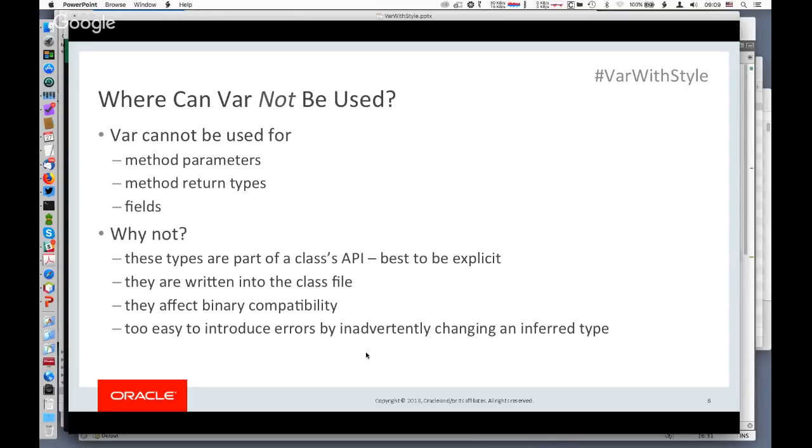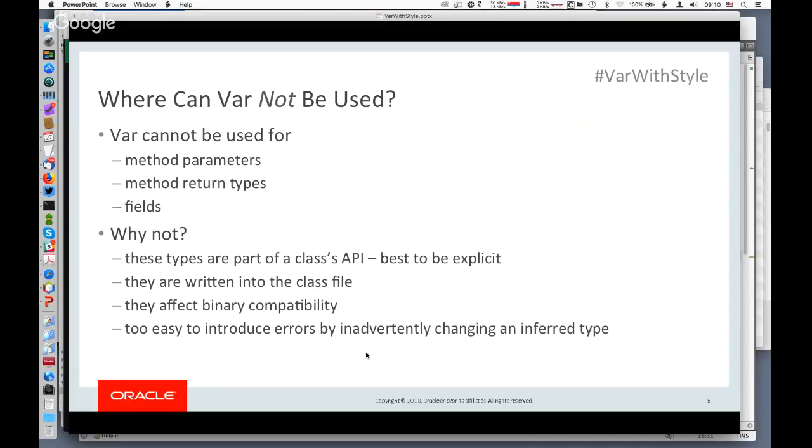And so the reason is that unlike local variables, things like method parameters, return types, and class fields show up explicitly in the class files, and therefore they are part of the class's API. And so we felt that it was best to have source programs and programmers be explicit about what types end up in class files and therefore end up in APIs. And since they're in APIs and in the class file, this affects binary compatibility.